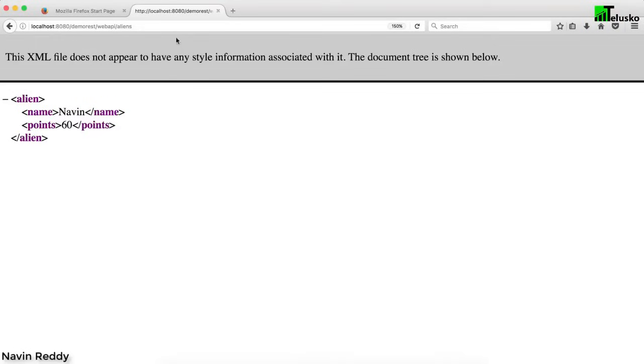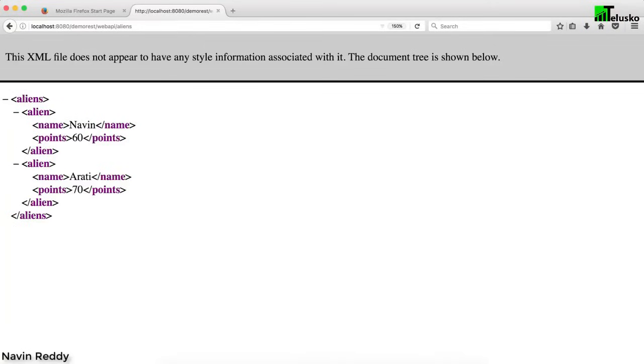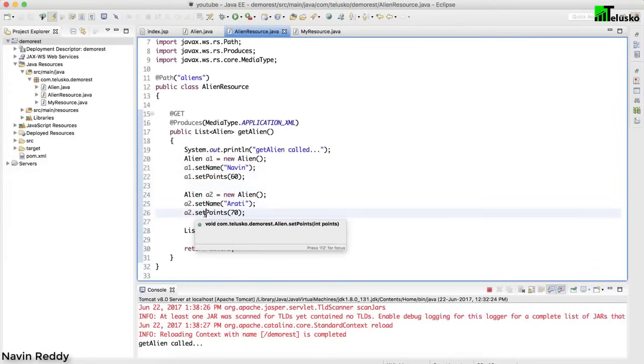Let's go back to Firefox. And now if I say aliens, now that makes sense, right? You can see we are fetching aliens and we got two aliens. We got alien and we got alien. So we got the first alien as Naveen, second alien as Aarti. And that's the beauty about XML, right? So we are only seeing now how to fetch list of aliens.